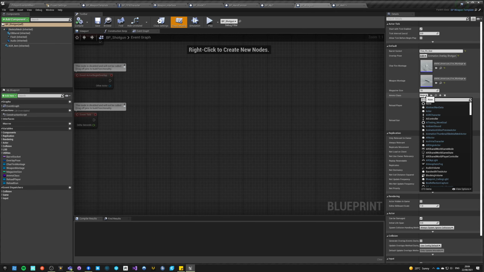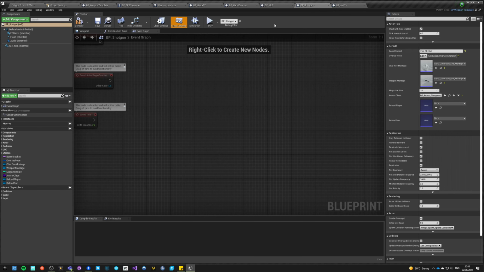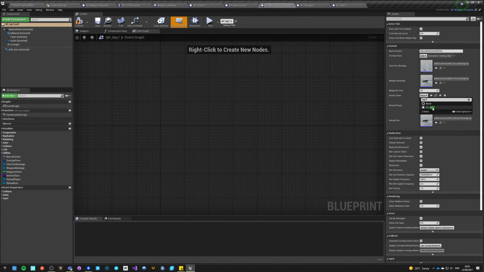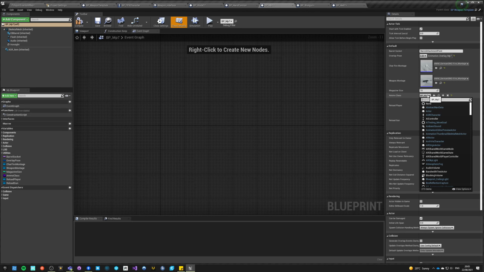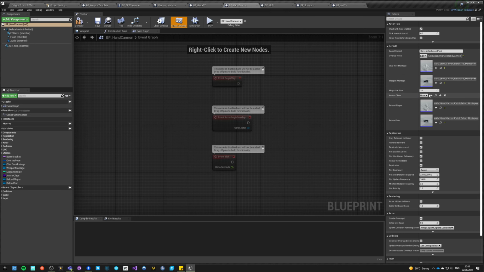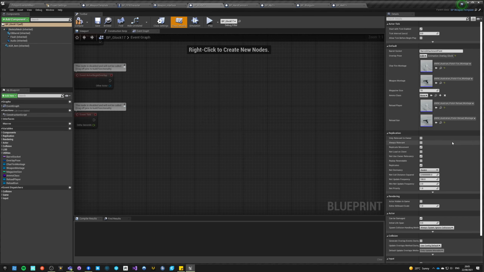Shotgun uses shotgun ammo. MP7 uses, oh no, rifle ammo, because why not? Hand cannon uses pistol ammo. And Glock uses pistol ammo.